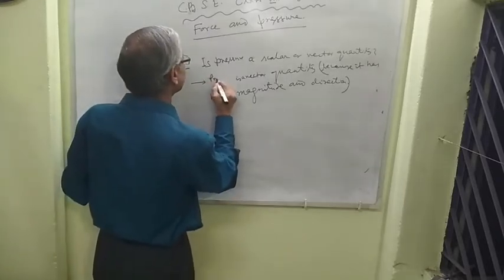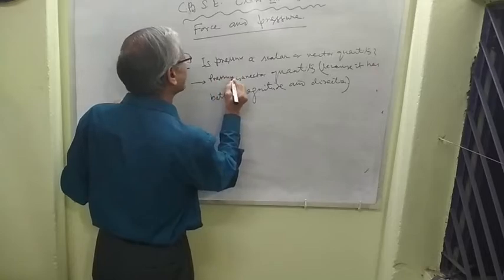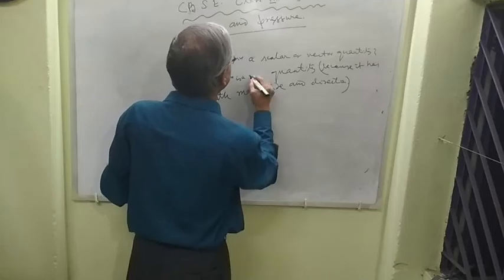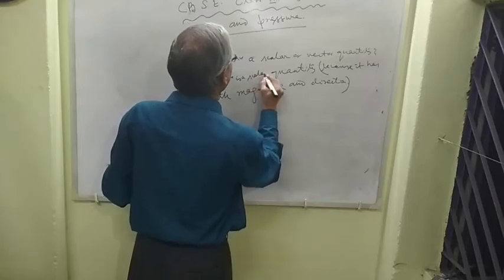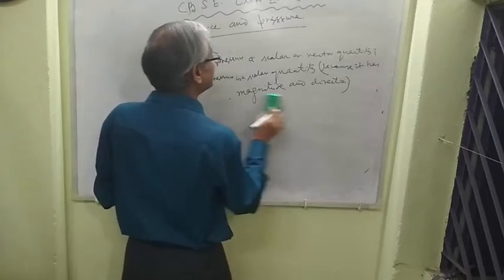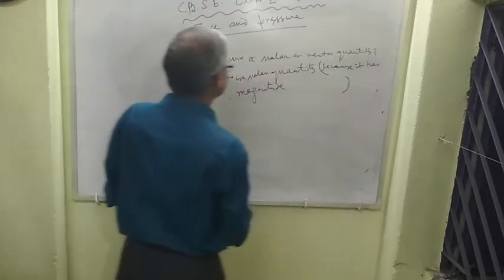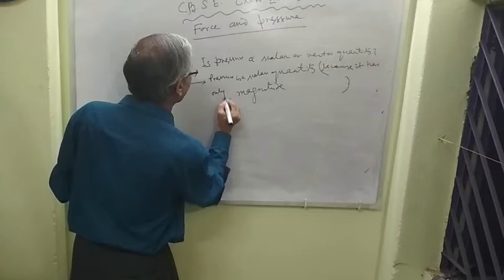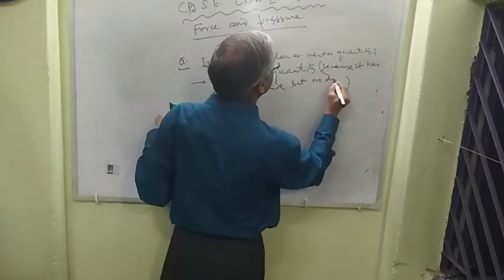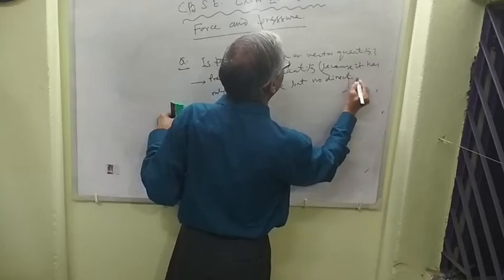Pressure is a scalar quantity because it has only magnitude but no direction. It has only magnitude, no direction.